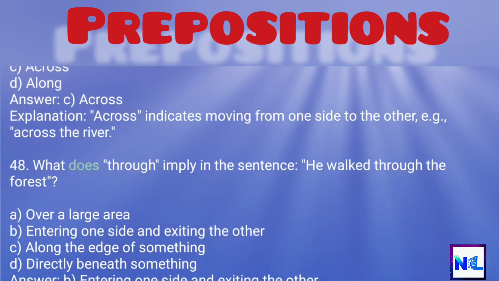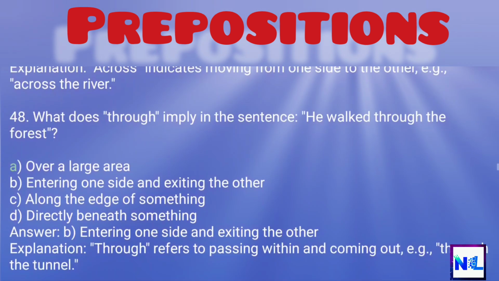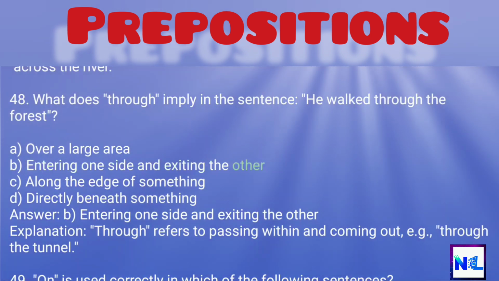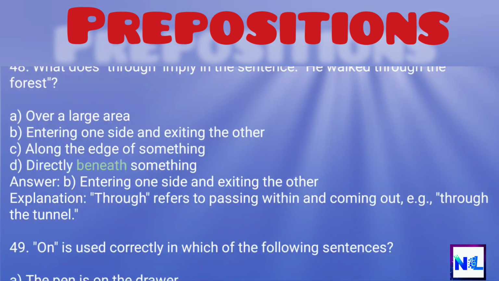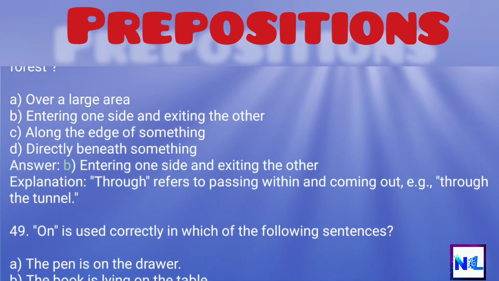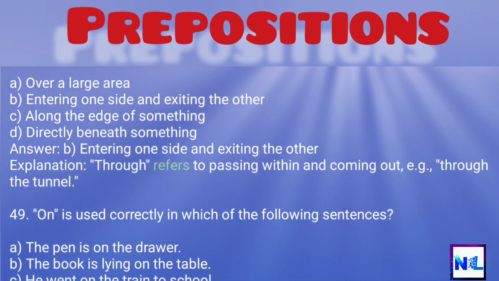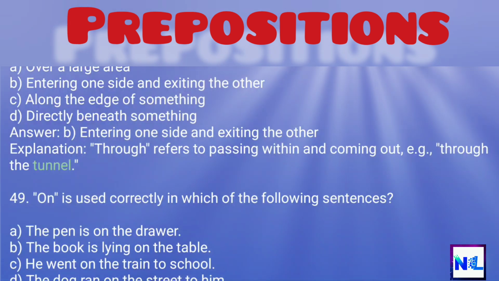48. What does through imply in the sentence? He walked through the forest. A. Over a large area. B. Entering one side and exiting the other. C. Along the edge of something. D. Directly beneath something. Answer: B. Entering one side and exiting the other. Explanation: Through refers to passing within and coming out, e.g., through the tunnel.